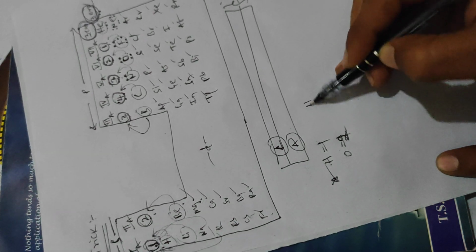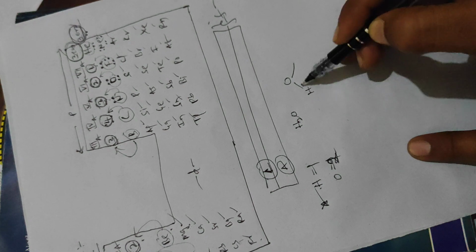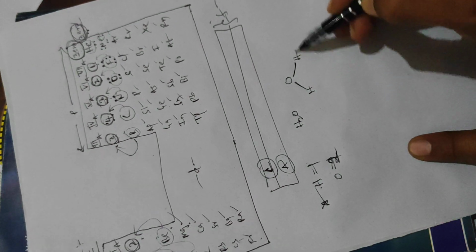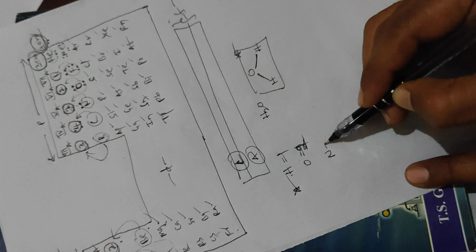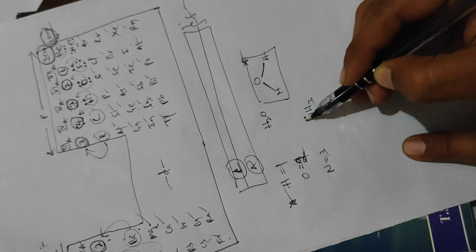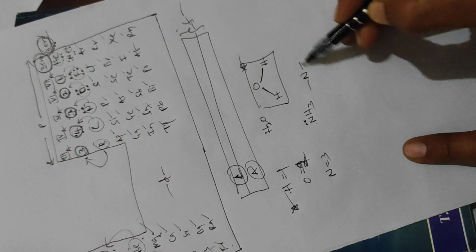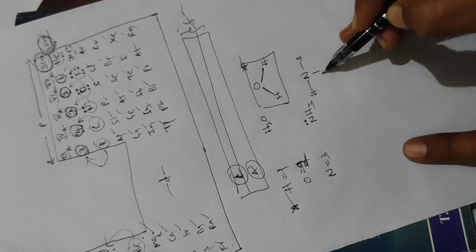So in H2O, oxygen has 2 bonds and each hydrogen has 1 bond, so it is an H2O molecule like that. And nitrogen valence is 3, so we have one example, nitrogen with one lone pair; nitrogen valence is 3, so it exhibits 3 bonds.